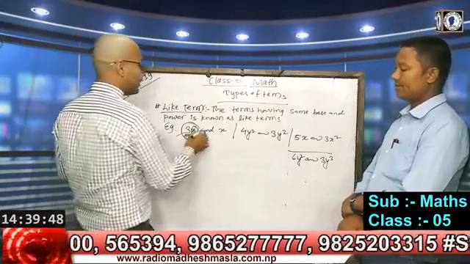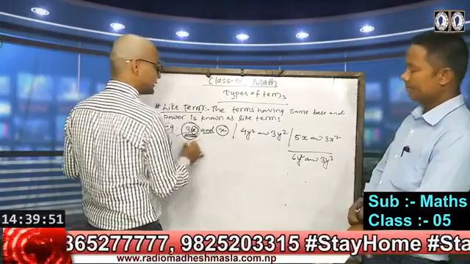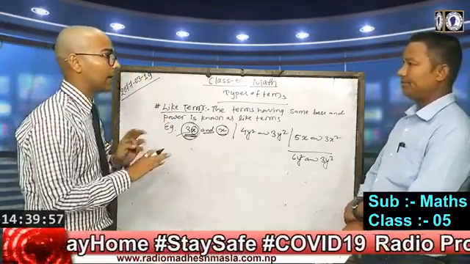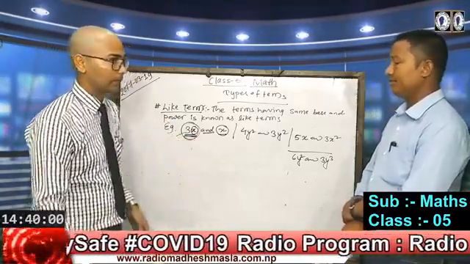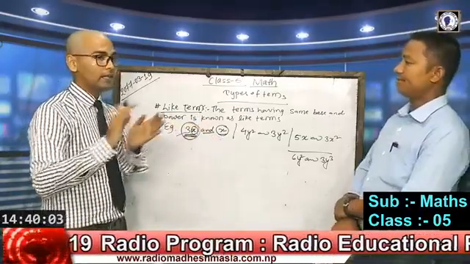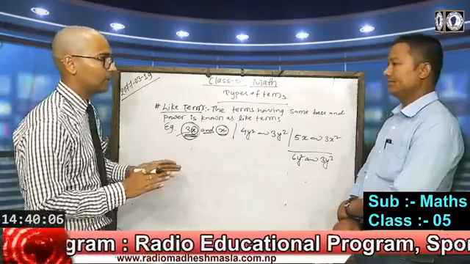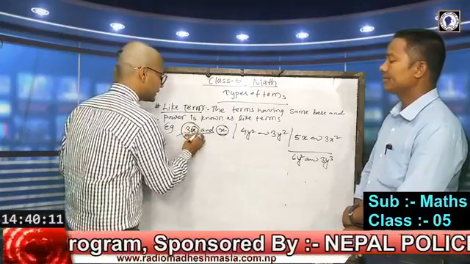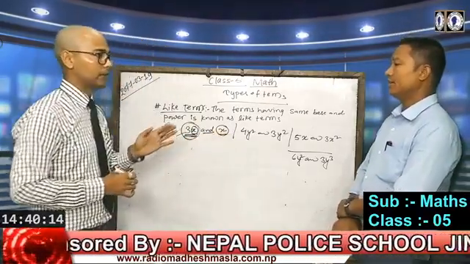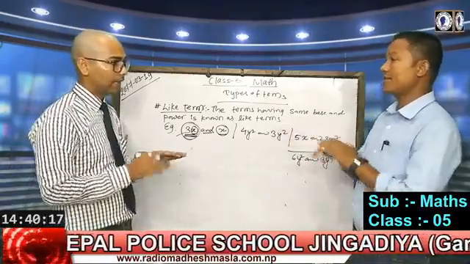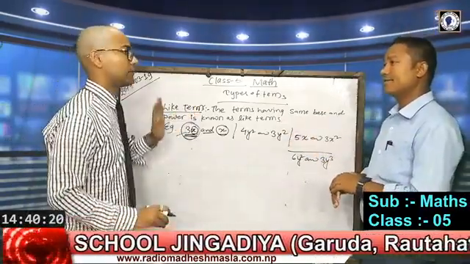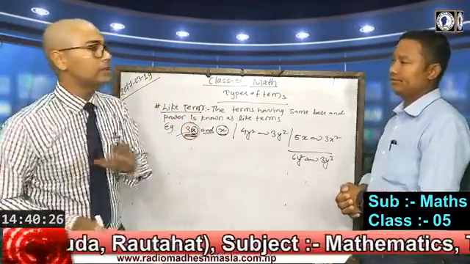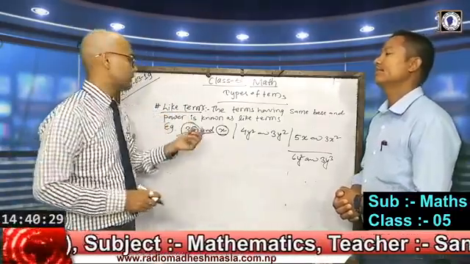And the other is also x, a single x. Whether they have coefficients or not doesn't matter, and whether they have the same coefficient or not is not the problem. We should only match the base and the power of the variable. The base and power must be matched to be like terms. If their bases and powers are the same, then only can they be called like terms.